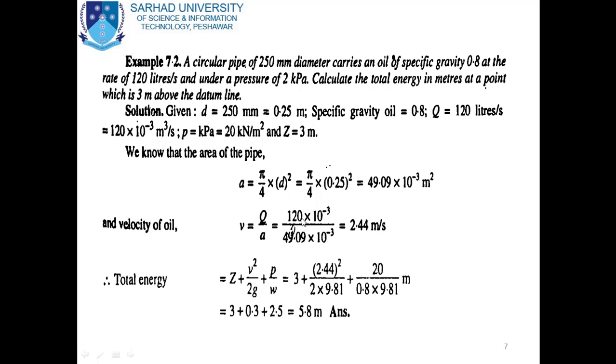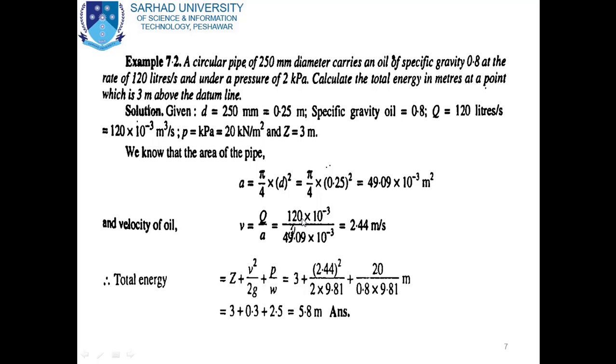So in the statement we have a 250 mm diameter pipe which carries the oil. Specific gravity is given 0.8. Discharge is given, which is 120 liters per second, and pressure is given, which is 2 kilopascal. And we have to calculate the total energy while the datum height is given, which is 3 meters.